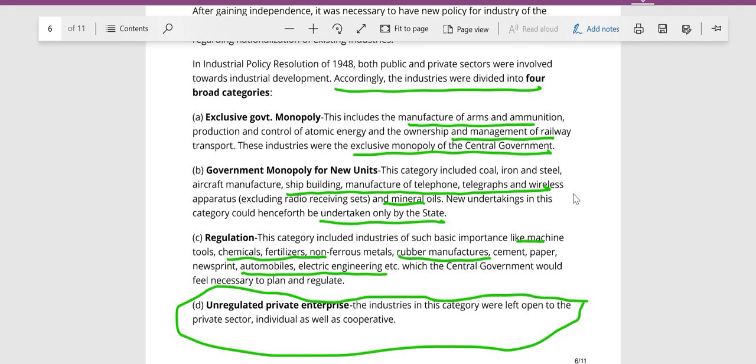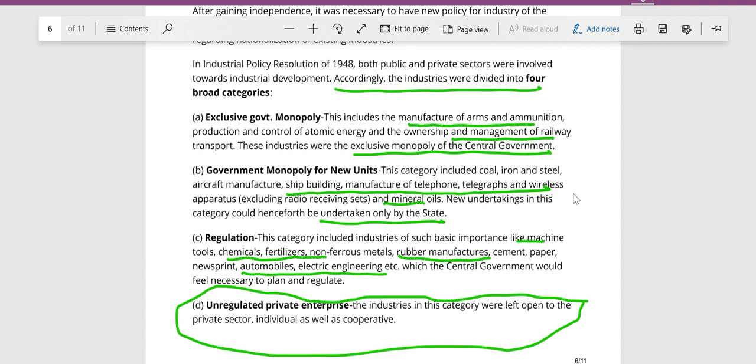And why was it so? This was because we had adopted a mixed economy model. We wanted a combination of public and private, but since the Indian economy was just taking off, we were in the pre-takeoff stage, a very nascent stage. So there was lack of capital.